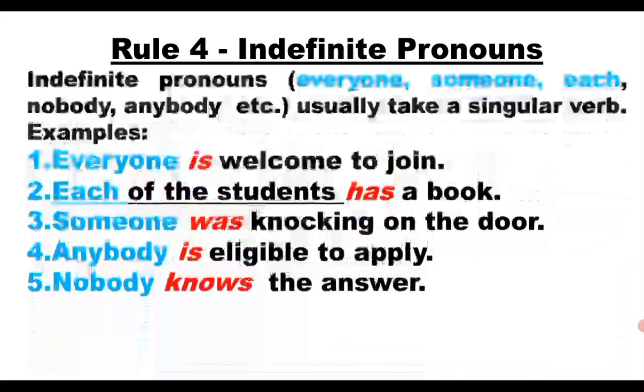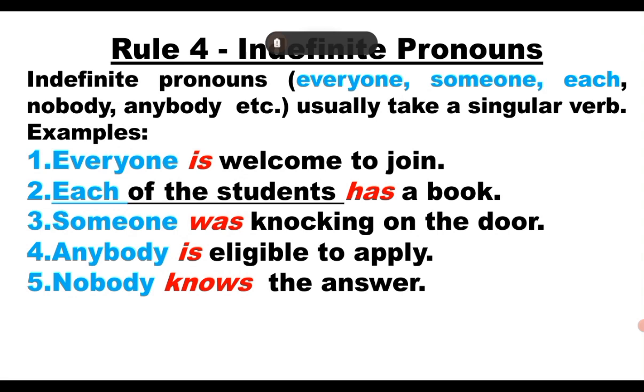For example, everyone is welcome to join. Here, the word everyone is an indefinite pronoun. Therefore, we use a singular verb. So, the indefinite pronoun which acts as the subject of a sentence needs a singular verb.